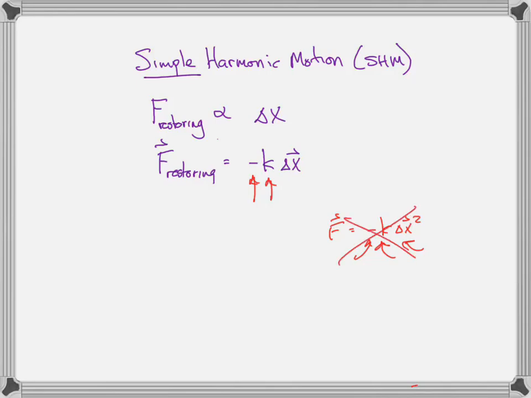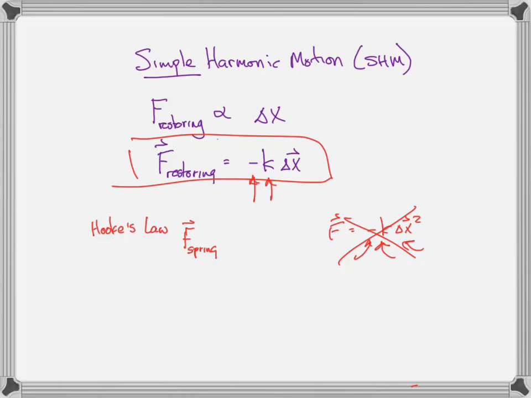Okay, simple harmonic motion. You might say, well, that's just the spring force. But this is the generalized simple harmonic motion, and it is indeed what you get for a mass on a spring. Hooke's law, just as an aside, we did Hooke's law in Physics 115, 116: the spring force, which is the restoring force when you've got a mass on a spring, is equal to minus k delta x, where delta x is the displacement from equilibrium of the mass on the spring.